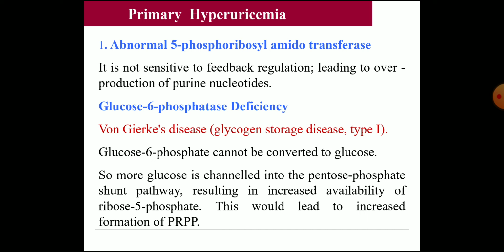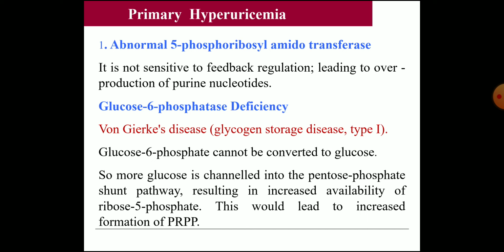Then what is the action occurring in glucose 6 phosphatase deficiency? That is von Gierke's disease. It is a type 1 glycogen storage disorder. When there is deficiency of this enzyme, glucose 6 phosphate cannot be converted back to glucose. So it will be channeled to the HMP shunt, where it will produce more ribose 5 phosphate. You have studied the significance of the HMP shunt, where ribose 5 phosphate is an important product.